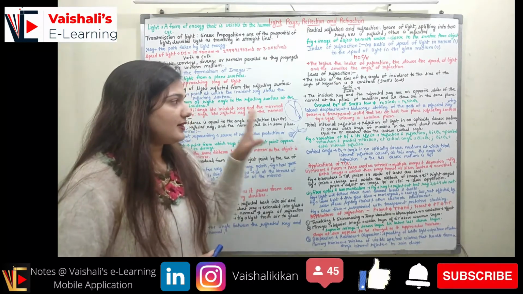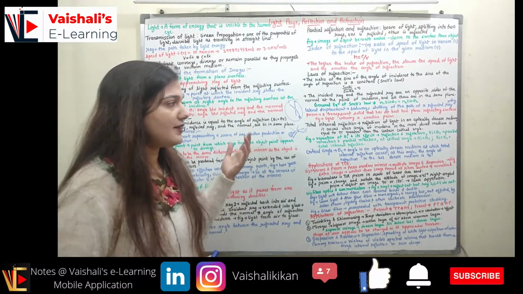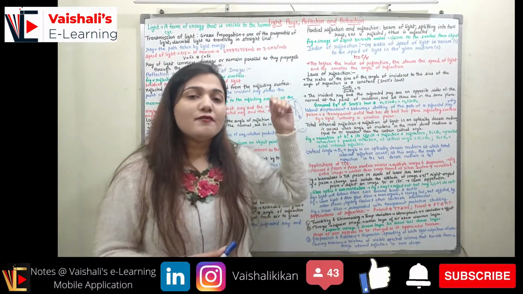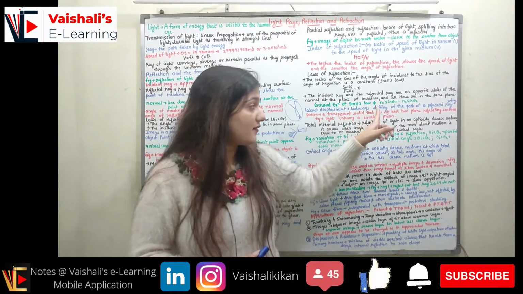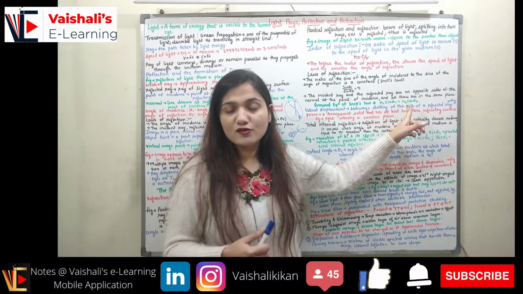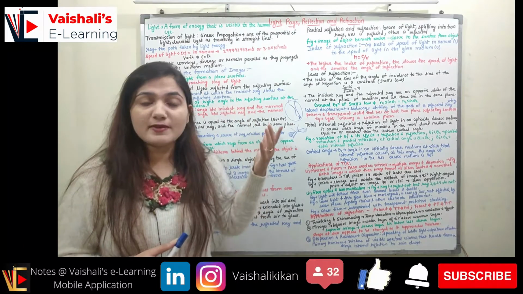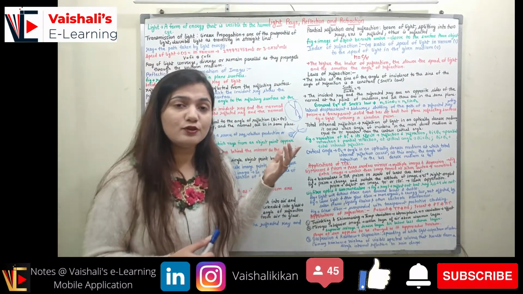Right, so this is the general equation of Snell's law. n1 is the refractive index of the first medium, theta 1 is the angle which the ray is making with the normal in the first medium, n2 is the refractive index of the second medium, and theta 2 is the angle which the ray is making in the second medium with respect to the normal.